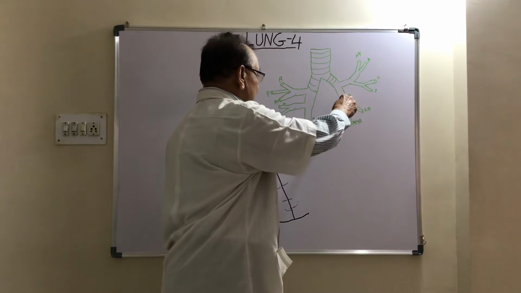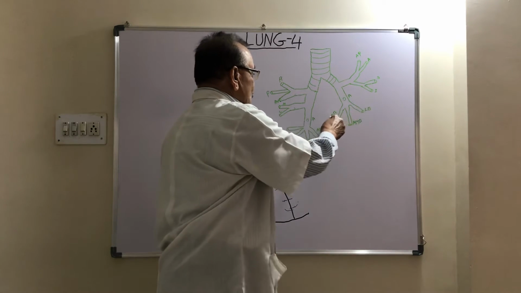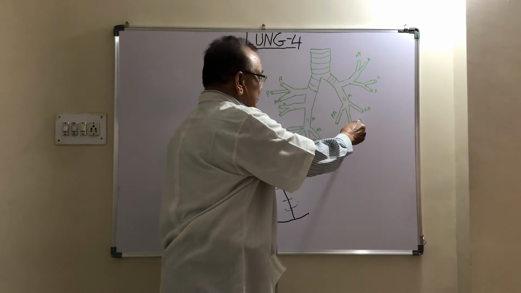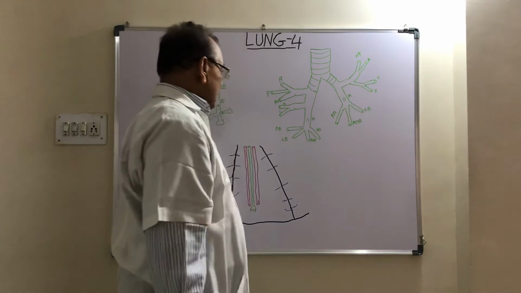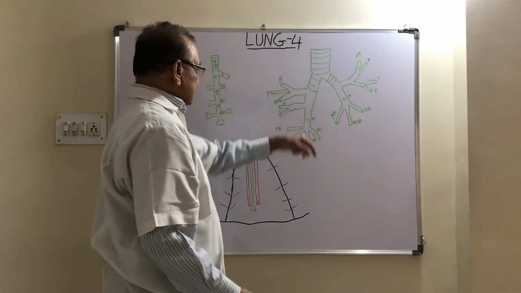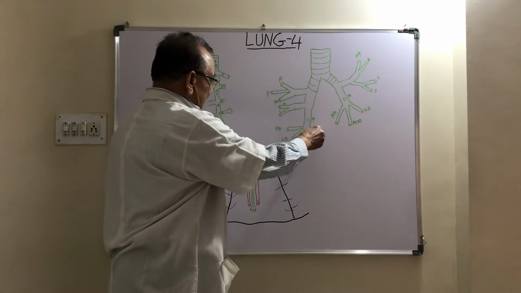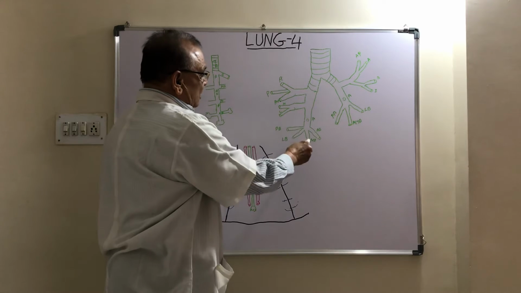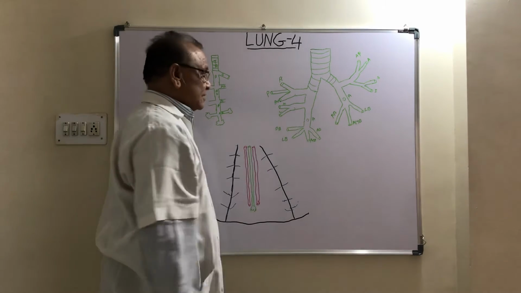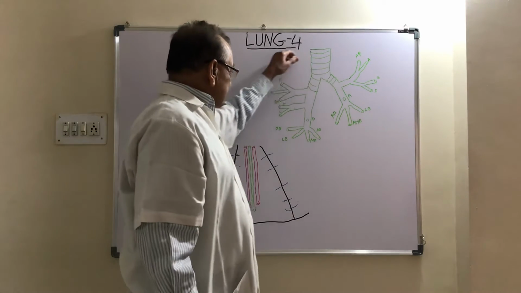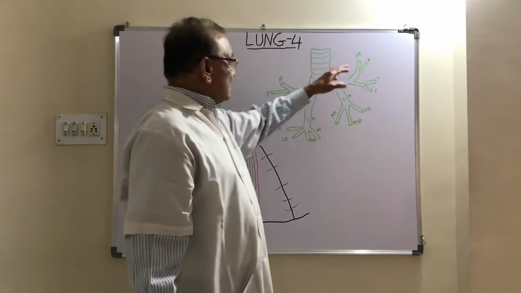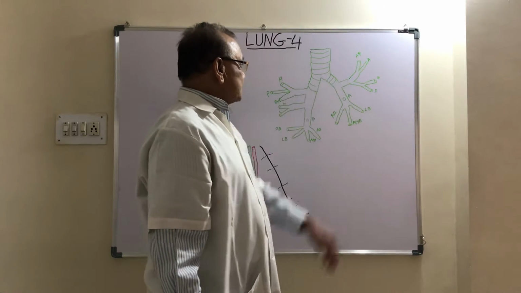And on the right side, the lower bronchus is divided into apical, anterior basal, posterior basal, medial basal and lateral basal. So there are 10 segmental bronchi on the right side and 8 segmental bronchi on the left side.